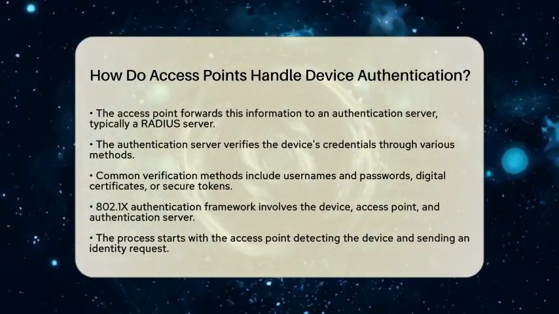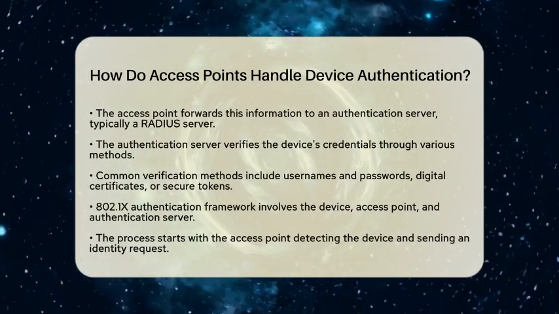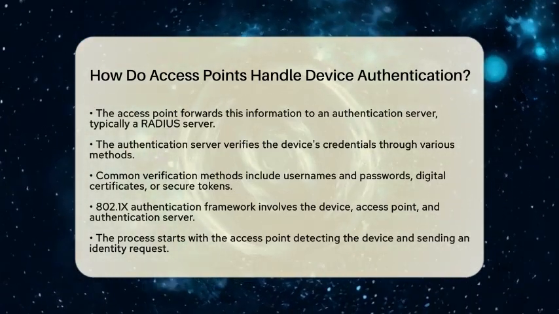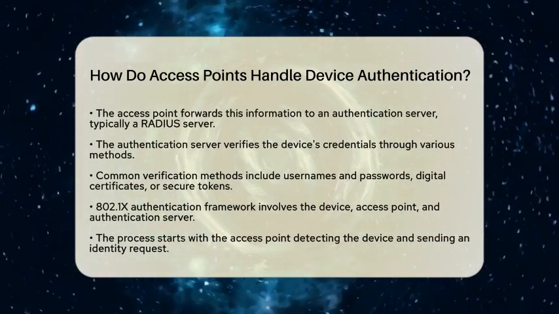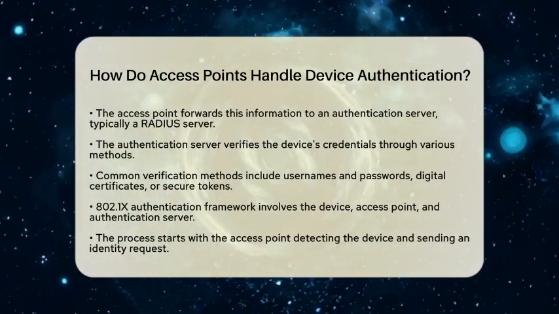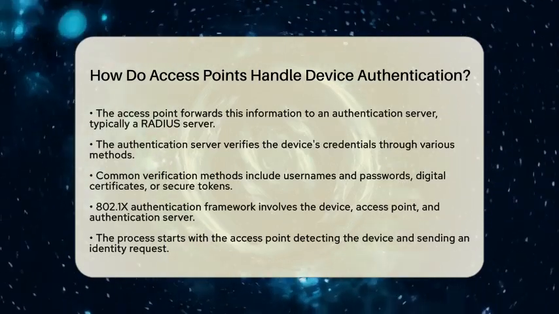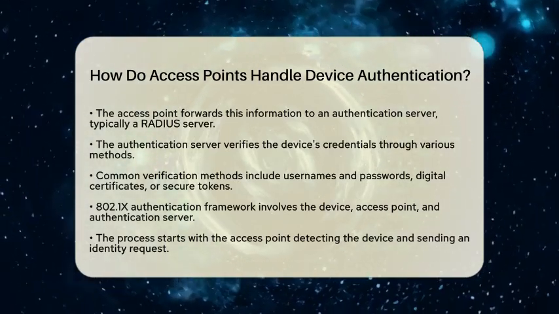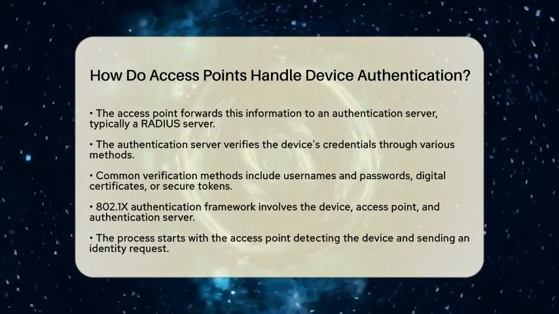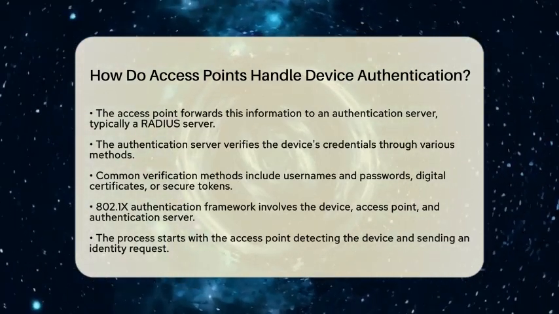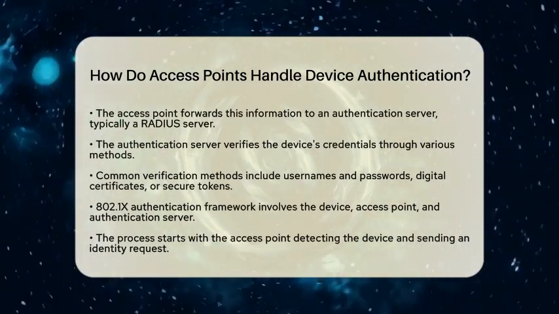The authentication process starts with initialization, where the access point detects the device trying to connect. Next, the access point sends an identity request to the device. The device then replies with its identity, which the access point forwards to the authentication server. The server challenges the device for credentials, which might include passwords, certificates, or even multi-factor authentication data.